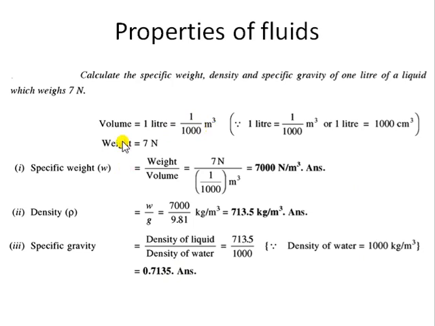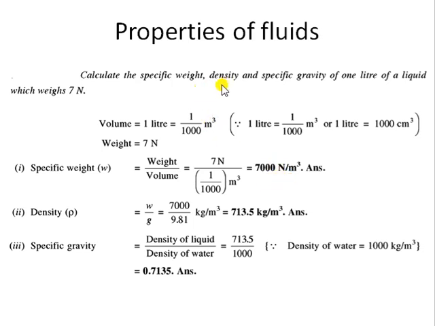So we have two properties, weight and volume, and what we need to calculate is specific weight. You know, specific weight is weight per unit volume, so we just need to take the ratio of weight and volume. Weight is 7 Newton, volume is 1 by 1000. So the specific weight for the particular liquid is 7000 Newton per meter cube. Newton is the SI unit of force, so no need to convert it into kilograms. So specific weight is 7000 Newton per meter cube.